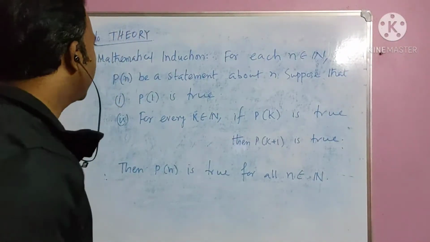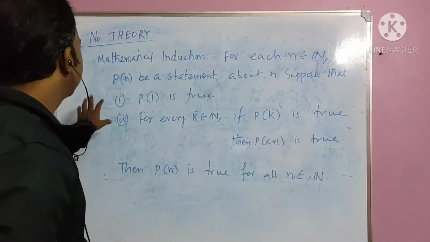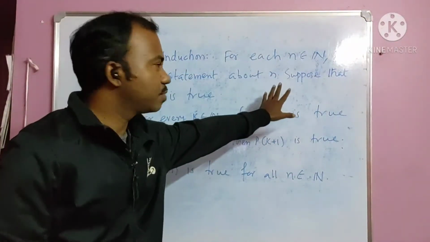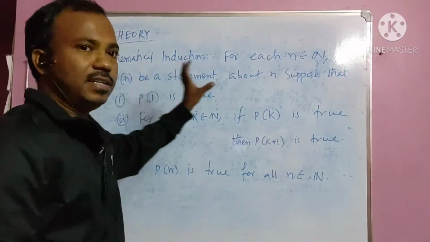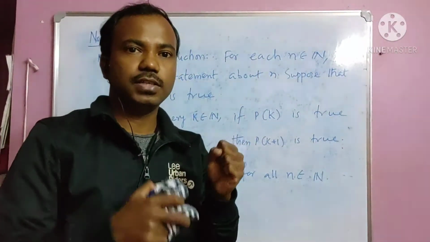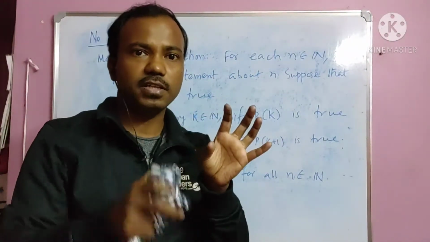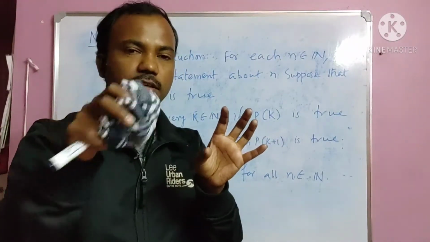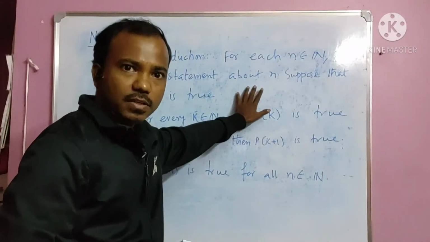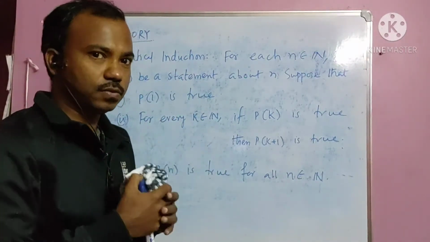Let me explain what I have written down. For each n belongs to natural number, Pn is a statement. Any statement Pn, you just think whatever comes in your mind, a statement involving n, anything that is coming in your head. That Pn, we want to check whether Pn is true or false.